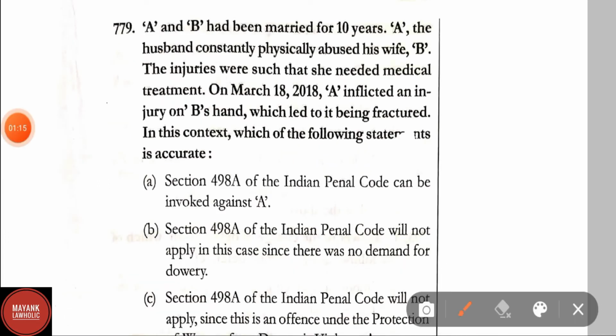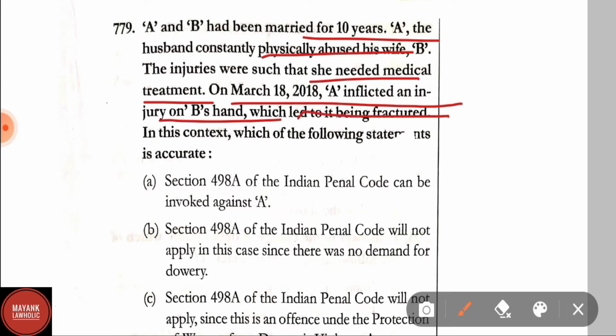Question number 779. A and B have married for 10 years. A, the husband constantly physically abused his wife B. The injuries were such that she needed medical treatment. On March 18, 2018, A inflicted an injury on B's hand, which led to it being fractured. In this context, which of the following statement is accurate?